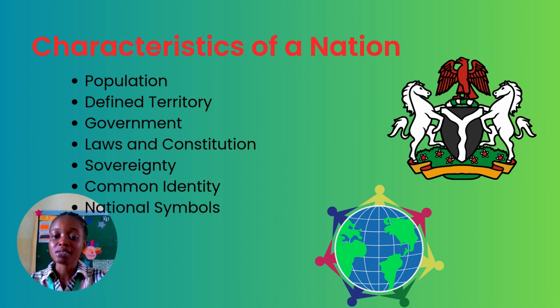So we become a sovereign state, and that's one of the major characteristics of a nation. You have to have sovereignty. They have to be able to make their own decisions and not be governed or controlled by another country.